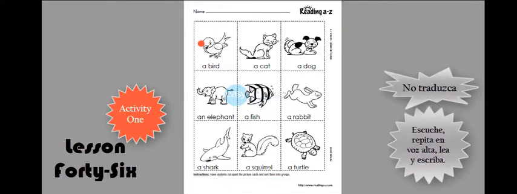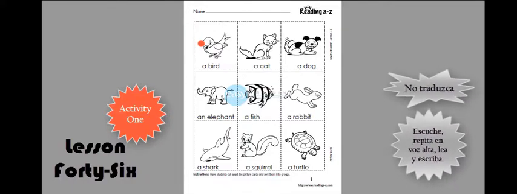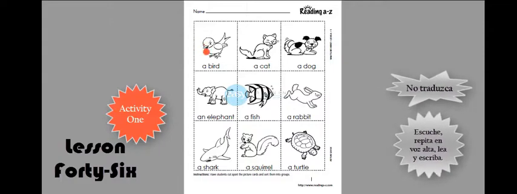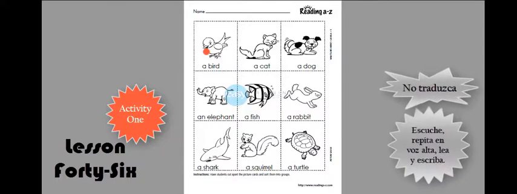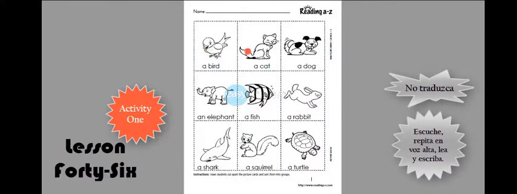Now, let's talk about where each animal lives. A bird lives in the air and in trees. A cat lives in houses.